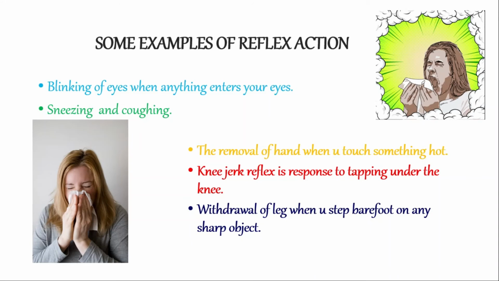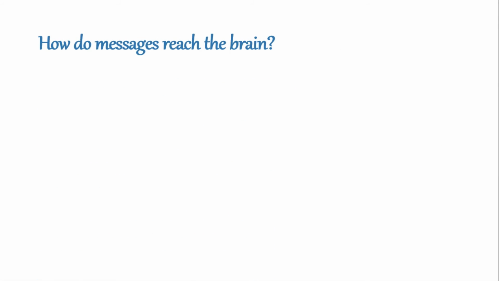Moving on, how does the message reach the brain? So, children, I have taught you about the brain and the spinal cord, and also I had told you that nervous system has three parts: central nervous system, peripheral nervous system, and autonomic nervous system. Also remember that the peripheral nervous system consists of the nerves which arise from the brain and the spinal cord.